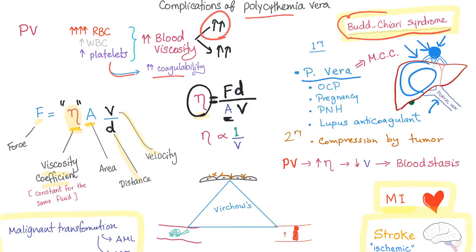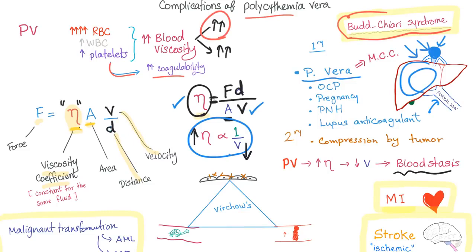Basically, we're putting the viscosity on one side of the equation and everything else on the other side. Why? To know the relation. What's the relation between the viscosity and the velocity? One is up, one is down. They are inversely related. So in polycythemia vera, when you have increased blood viscosity, you have decreased blood velocity. It's also known as blood stasis, baby.